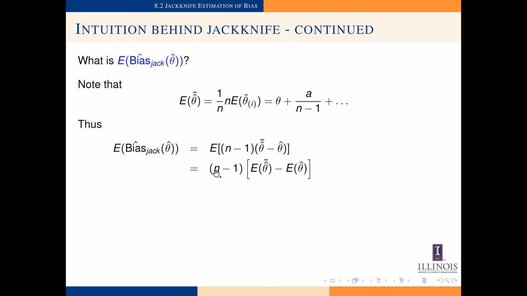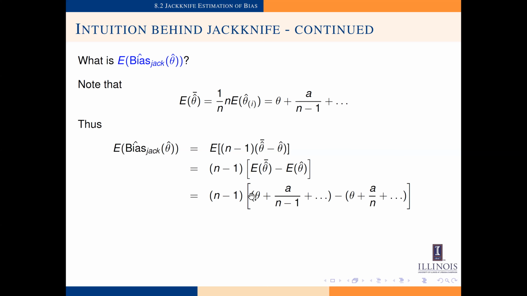And this is equal to n minus 1, we pull out the constant, times the difference between the expectation of theta hat bar minus the expectation of theta hat. Expectation of theta hat bar is equal to this, and expectation of theta hat is what we had on the last slide. Plugging these in, we get the following.